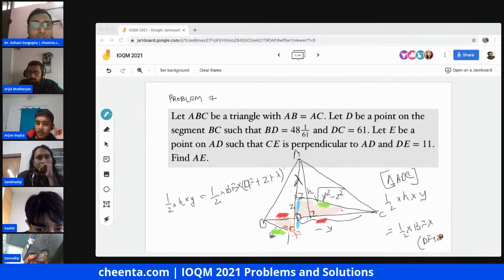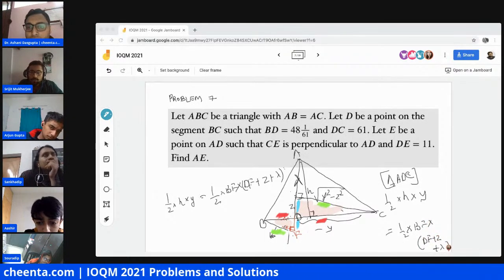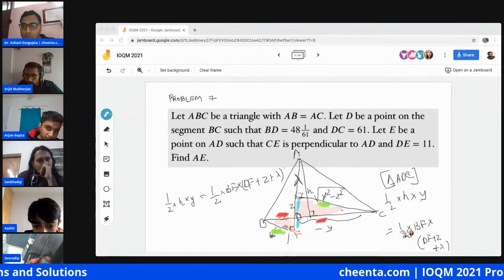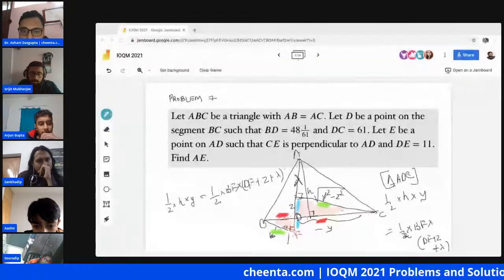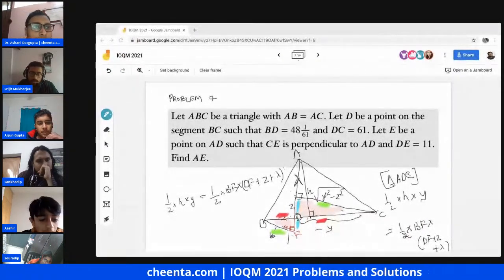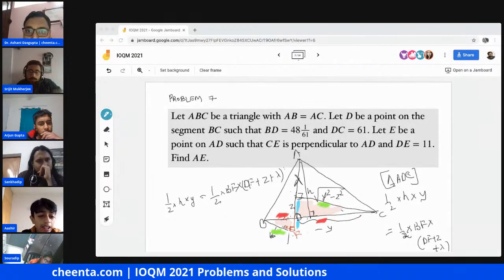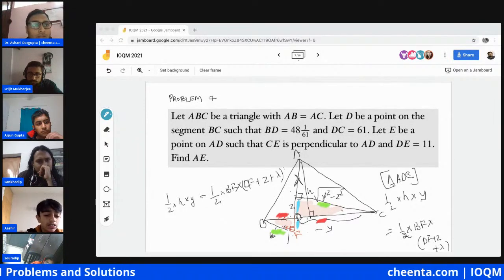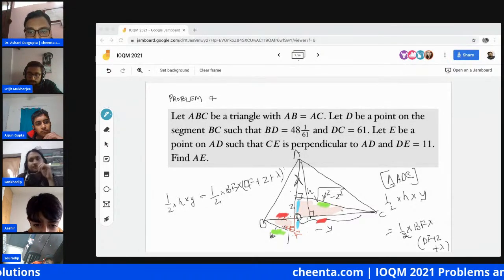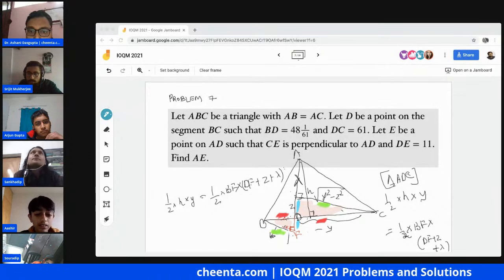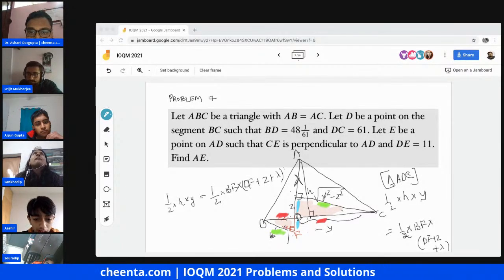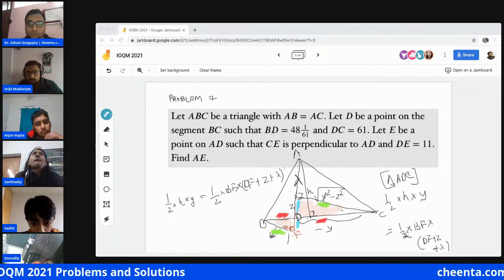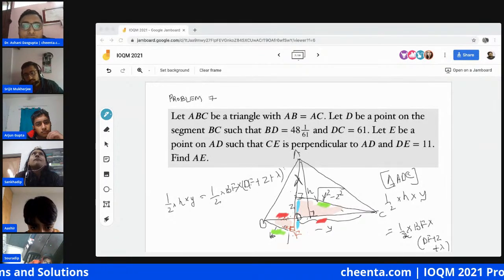Sir, what is there after BF? Half. The area of BDF would be half into BF into DF, so I think I'm so sorry, not this one. This will be the square root. Half into root over y square minus z square, times lambda plus z. Okay, sorry for this. So half into h into y is equal to half into root over y square minus z square into lambda plus z.